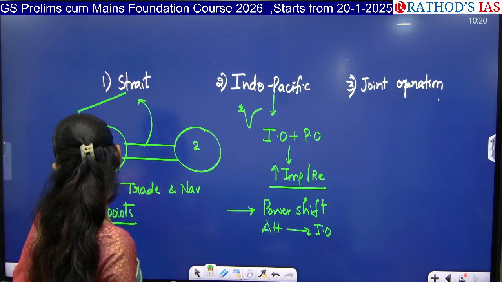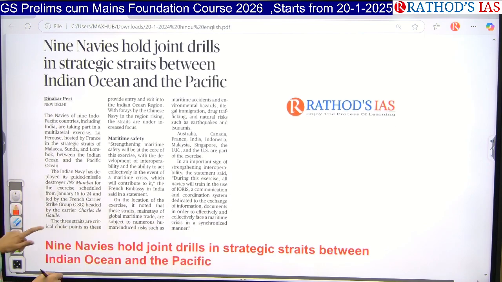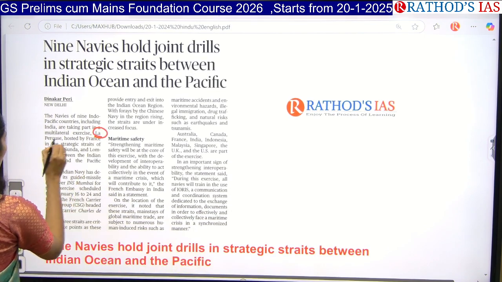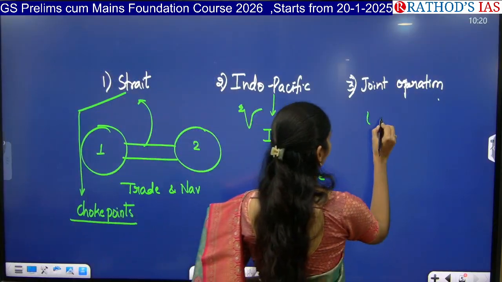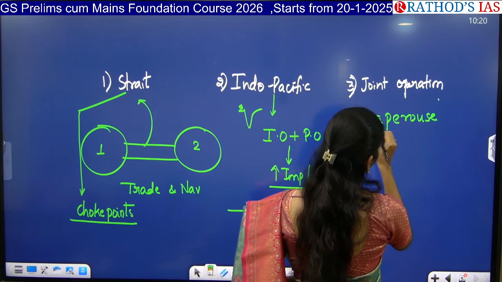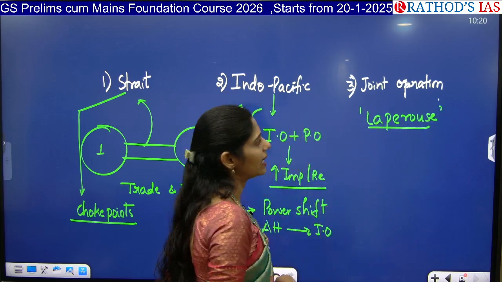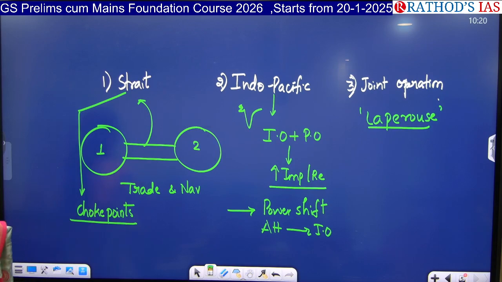And next one is you have to see what is a joint operation. It is a multilateral exercise and the exercise name is LAPEROS. You have to write it somewhere. LAPEROS, it is a multilateral exercise in this Indo-Pacific region. So here you can get a question. Recently LAPEROS is seen in news. What is it? It is a multilateral exercise in Indo-Pacific region.